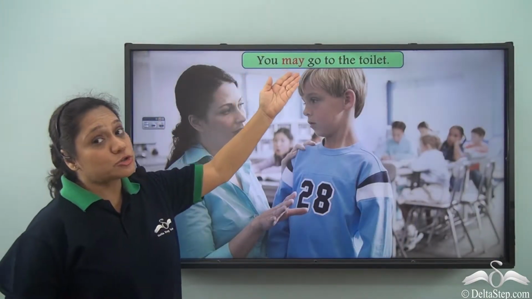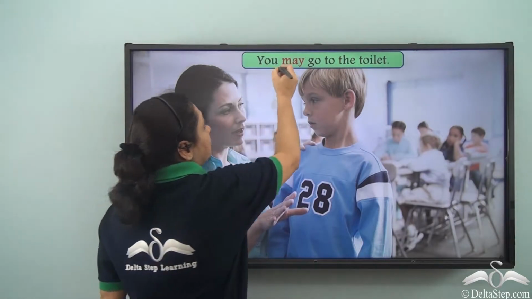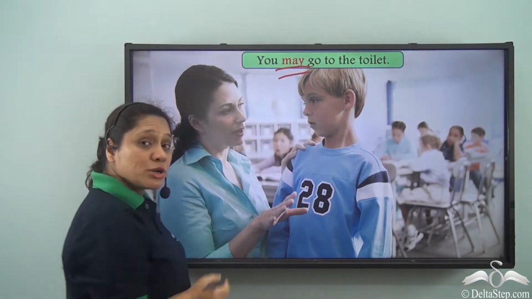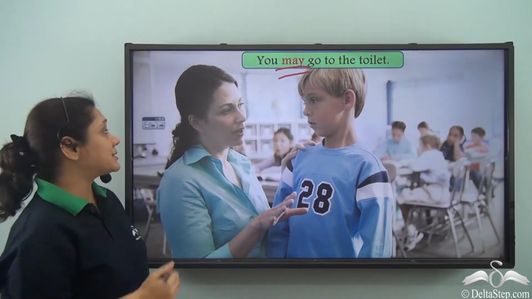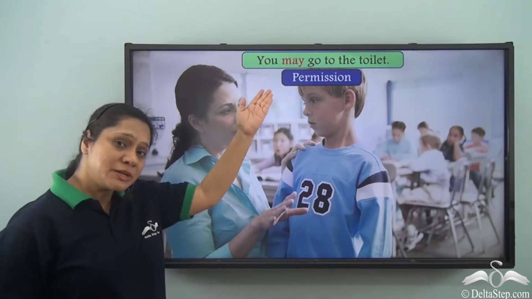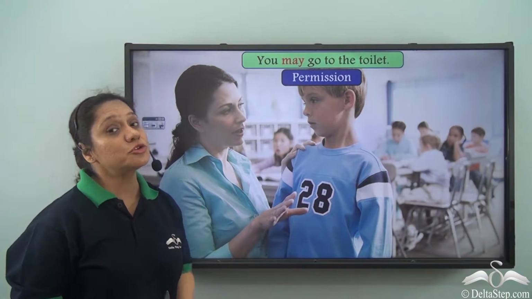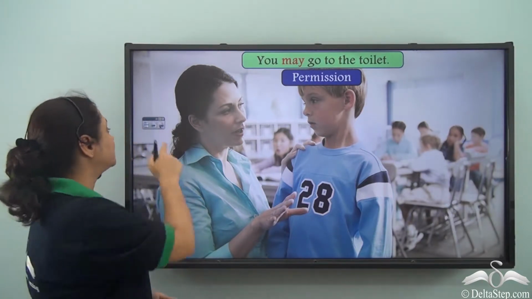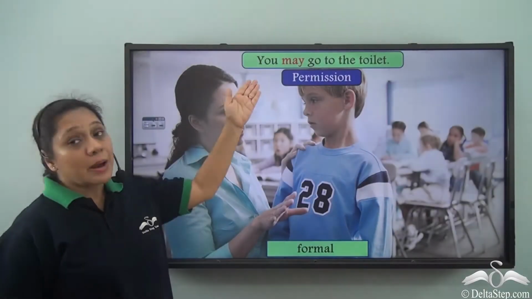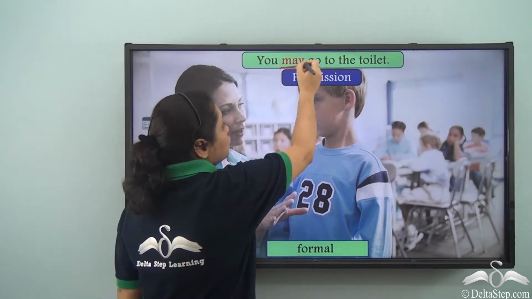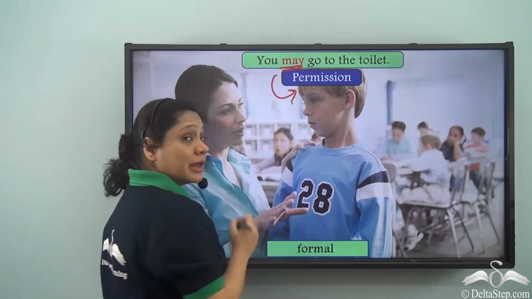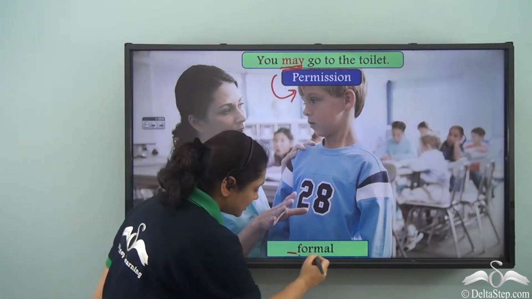You may go to the toilet. May is a modal verb which is expressing permission. The teacher is permitting this child to go to the toilet. May is used to give permission in formal situations.